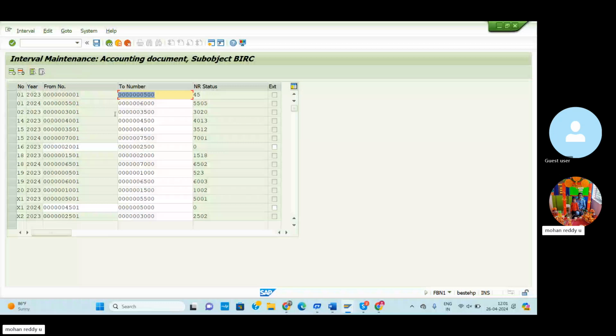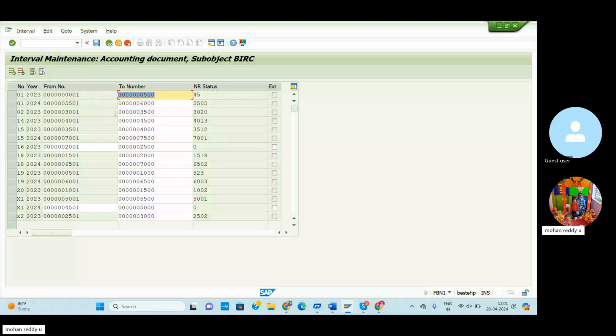So go to new, click here and enter 17. Just now we already entered 7,500. So here also you can enter 2024. The number is 75012, then 7,000.